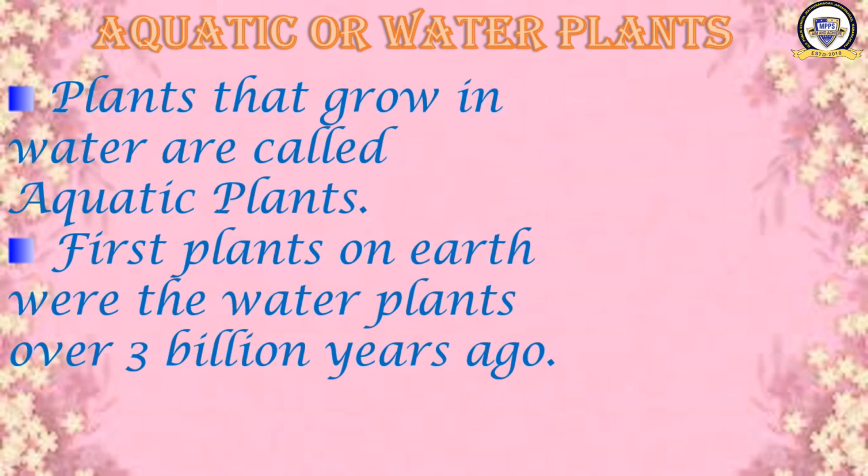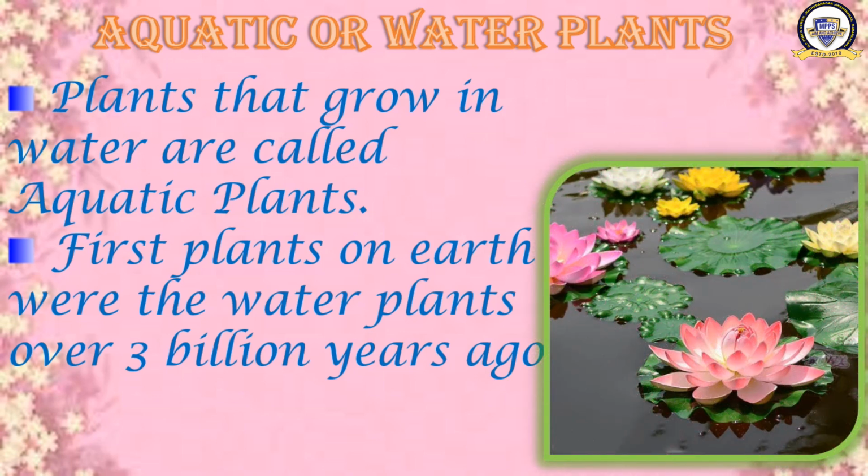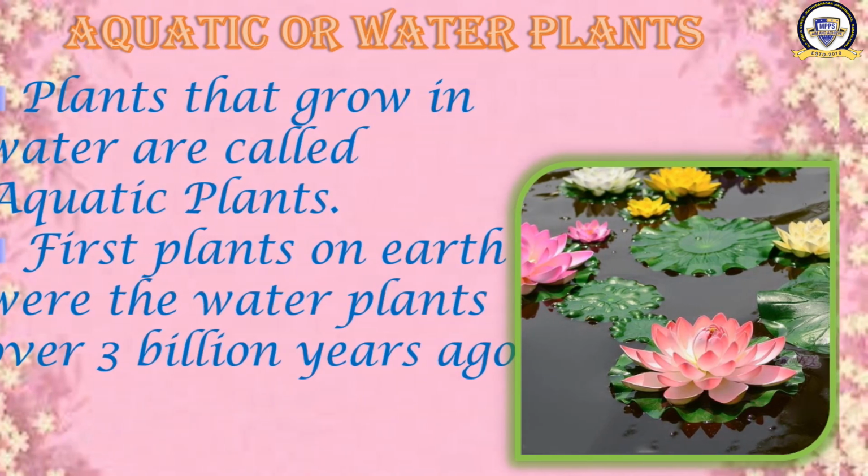See the picture of some of the plants. What type of plant is it? Aquatic plant. And you can see lotus here. Yes or no? Yes. Lotus is an aquatic plant. Why is it an aquatic plant? Because it grows in water. Right? Okay, moving ahead.